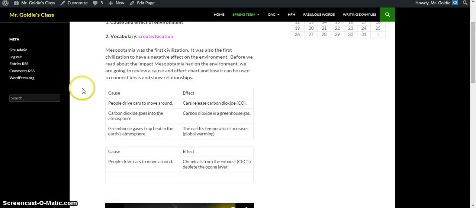Okay, so cause and effect. If I sleep well, the next day I will feel good. The cause, I slept well. The effect, I feel good. So cause and effect.